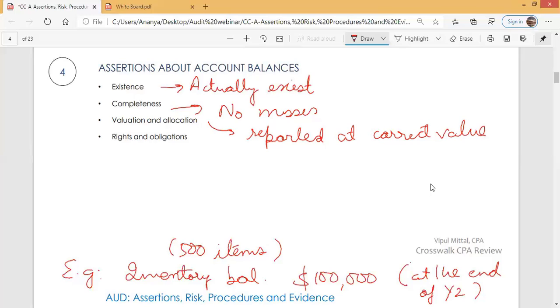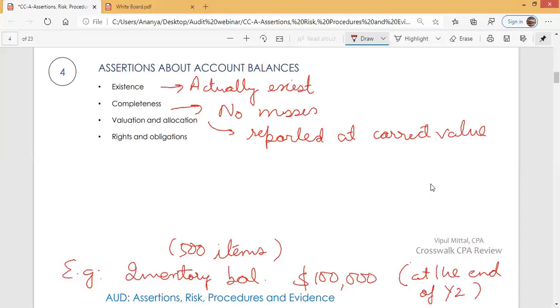If management reports inventory at $100,000, this is the correct value. It is not that inventory value is very less, inventory is obsolete, inventory is not sellable, inventory is in a bad condition. Because of this, value of inventory is only $40,000, but management still reports it at $100,000. No. When management says that inventory is $100,000, they make a representation that value is correct.